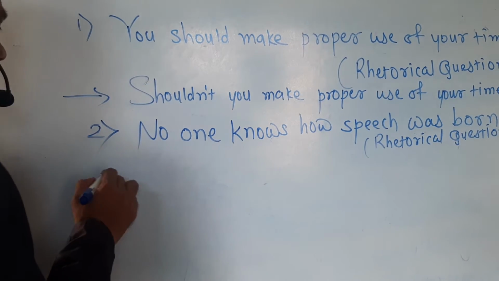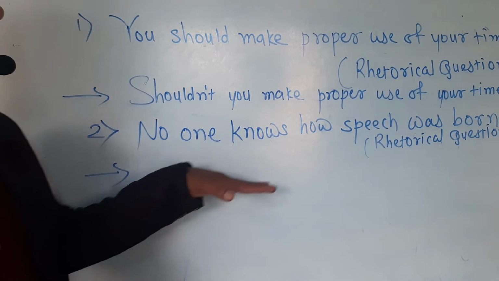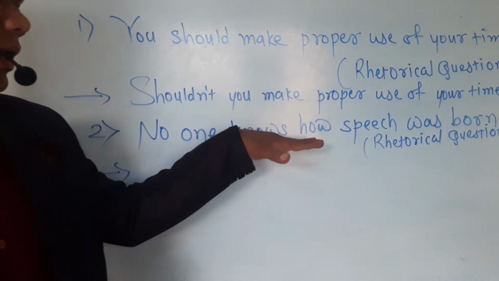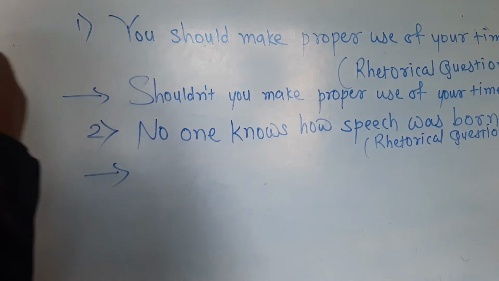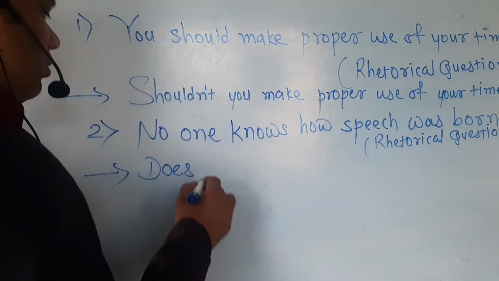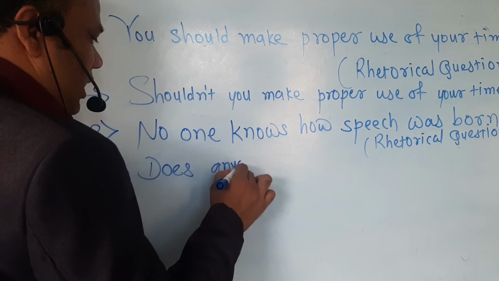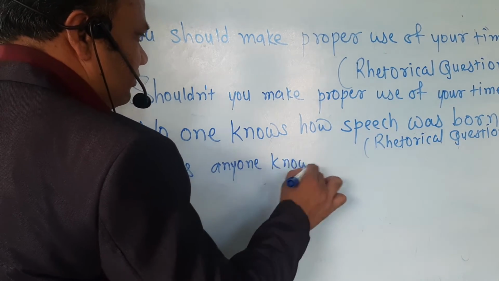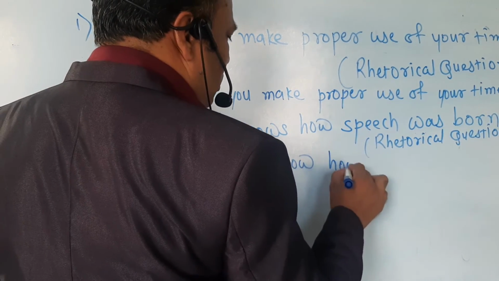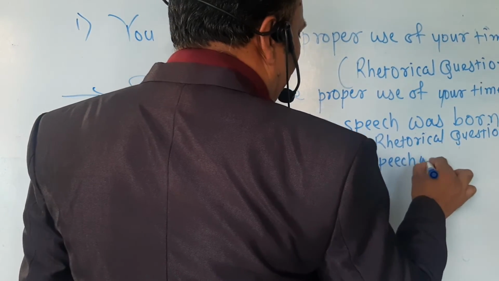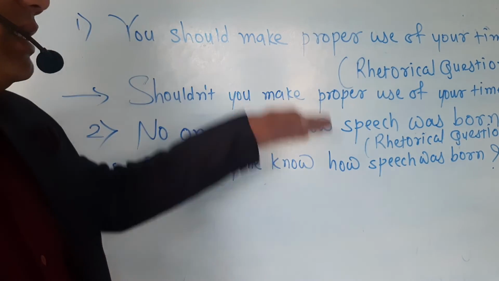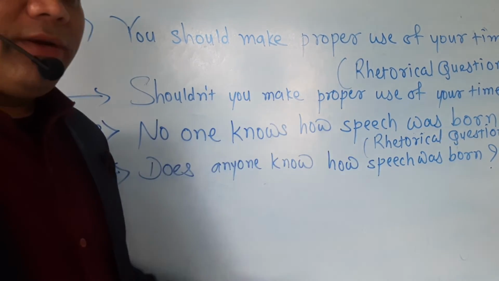Mostly a rhetorical question begins with a helping verb. In this sentence a helping verb is not there and s is added to the main verb. So we have to use does. Now no one we have to convert into anyone. Does anyone know? Remaining words we have to write as it is. Does anyone know how speech was born? So in both these sentences, statements we have converted into rhetorical questions.